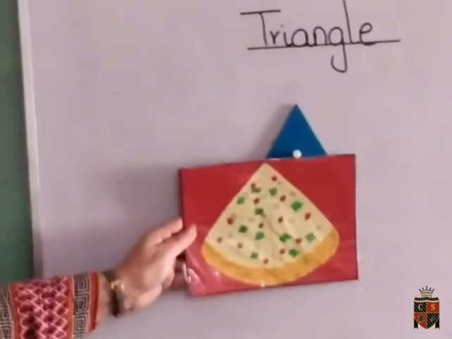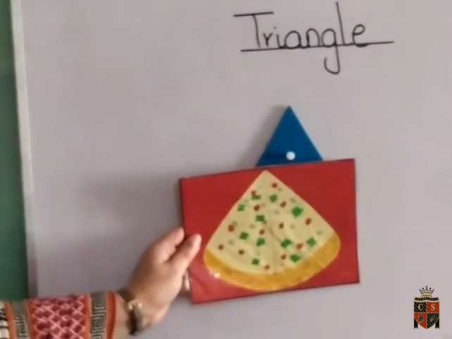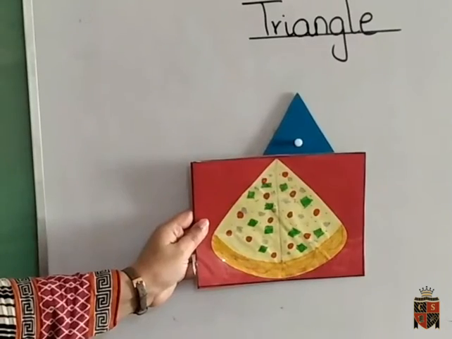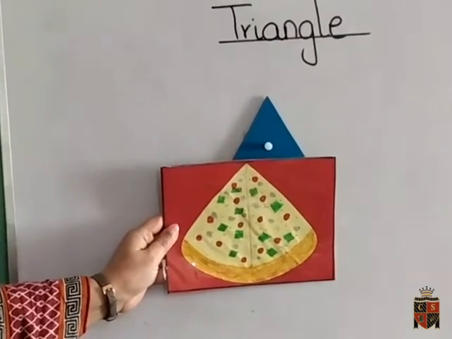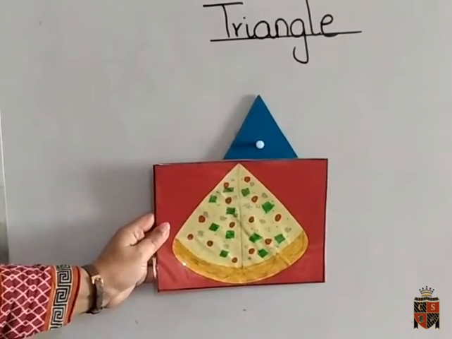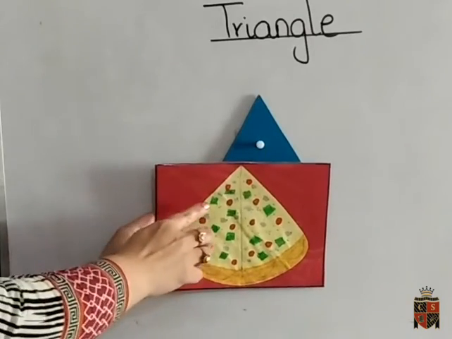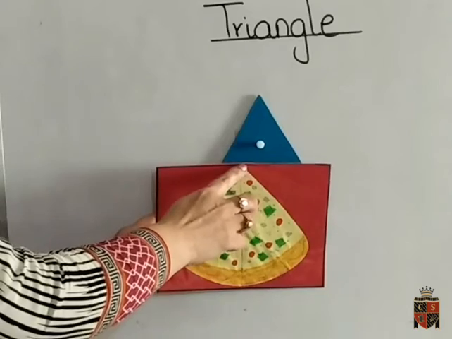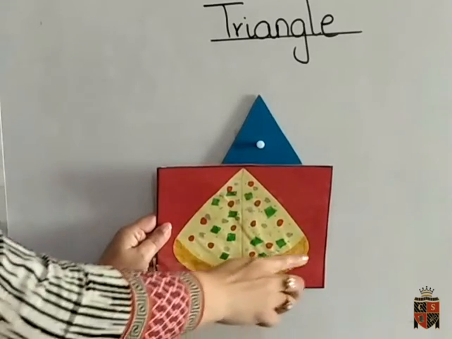Now children, tell me which picture is it? Yes, it's a pizza. Now see children, the pizza has 3 sides, 1, 2 and 3, and it has 3 corners, 1, 2 and 3.